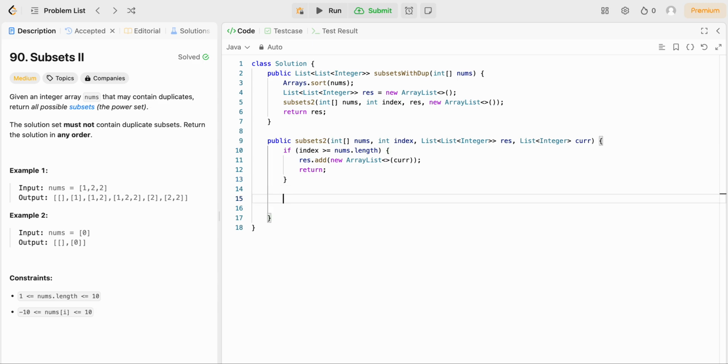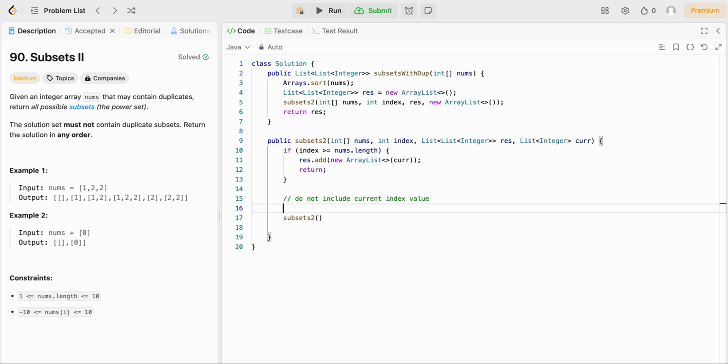Now, if we're still making decisions, we can first consider the case in which we do not include the current index value. In this situation, we're going to want to recurse immediately, except with one caveat.